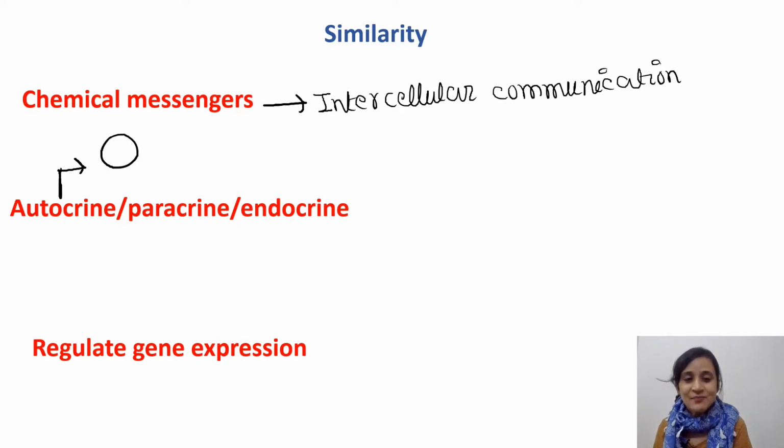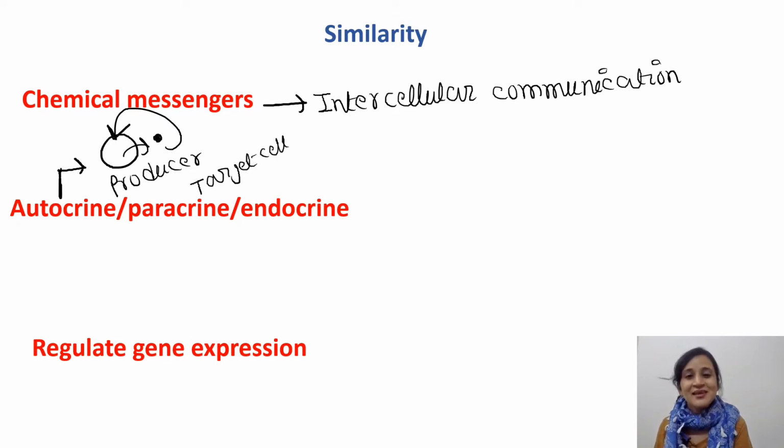Suppose this is a producer cell, and it secretes either a hormone or cytokine or growth factor, and this secretory product will act on this cell only. So this cell is both the producer cell and the target cell. The chemical substance secreted by this cell will act on this cell only.